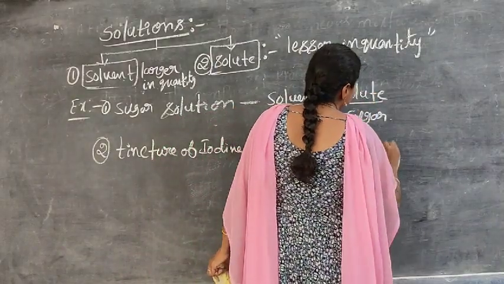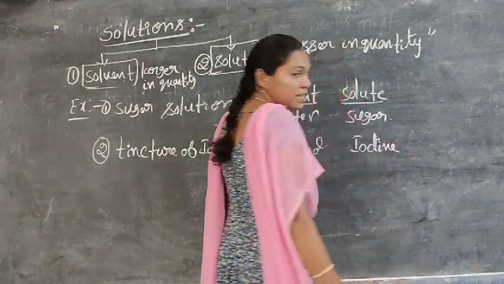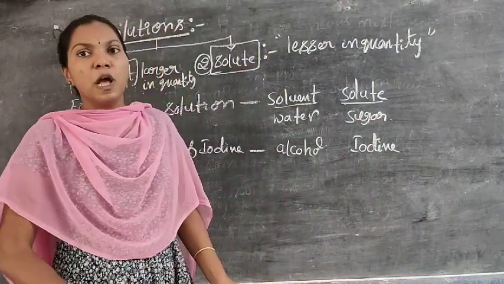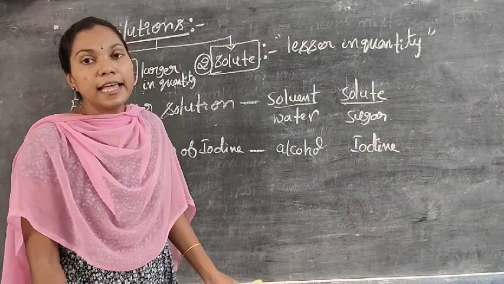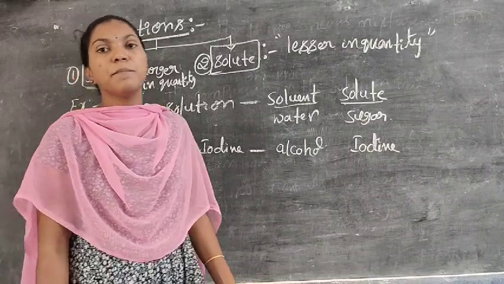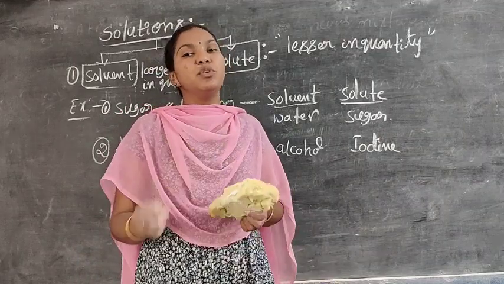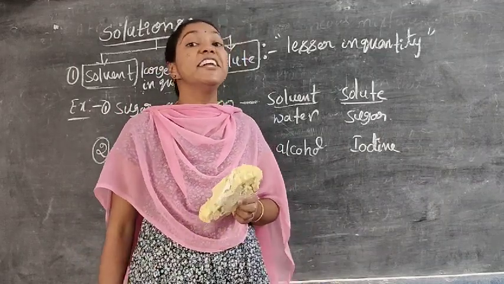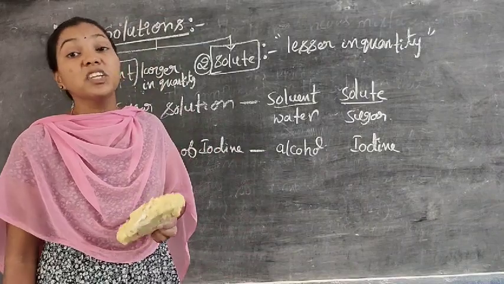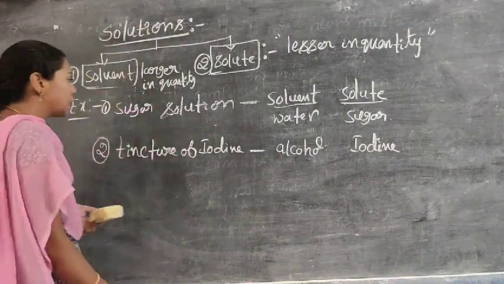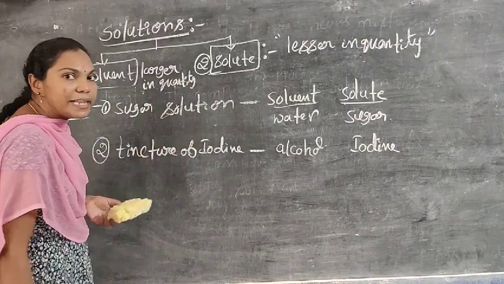Iodine. Tincture of iodine is used to clean a wound, for example, when an accident occurs. Iodine is mixed in the alcohol. Iodine is the solute, alcohol is the solvent.